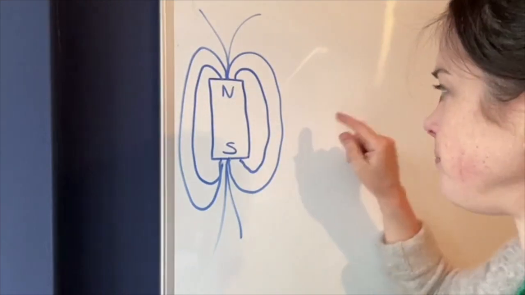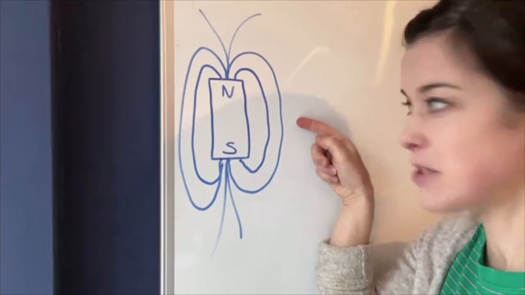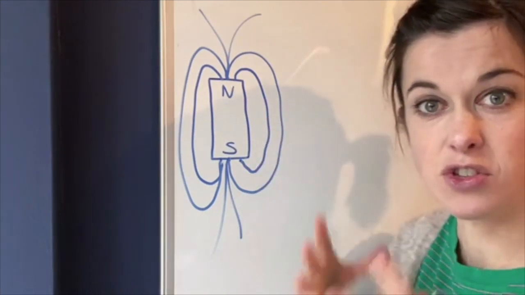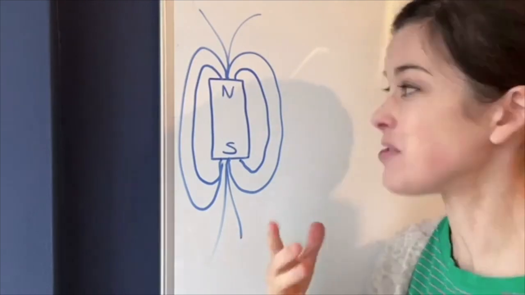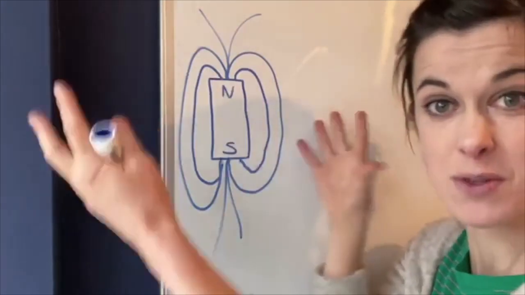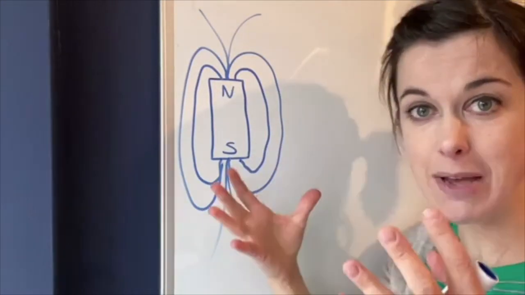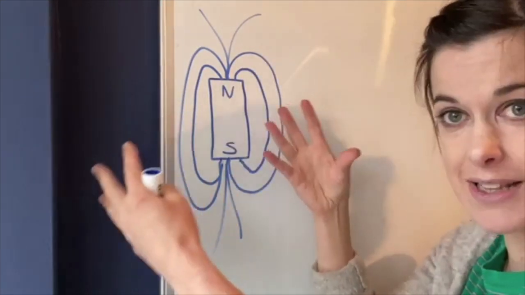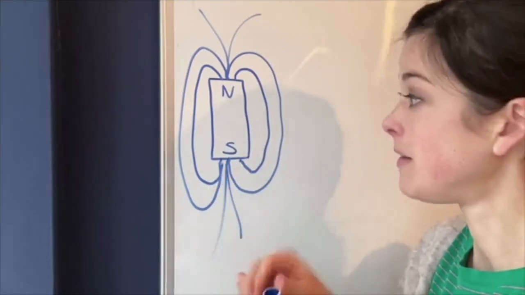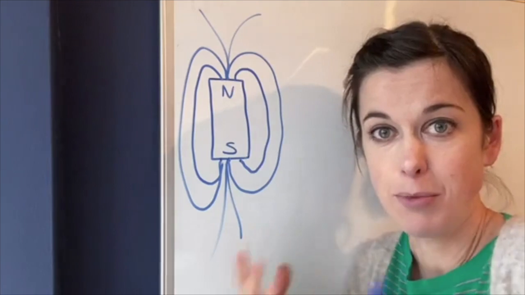And we know, don't we, that if you held a paper clip there, you would feel a bit of a pull, but not as much as if you held it closer. So the closer you get to the magnet, the stronger the magnetic field is. And if it was a teeny tiny magnet, you wouldn't feel that much of a pull. But if it was a really big or really strong magnet, you'd feel more of a pull. So big magnets tend to have a stronger magnetic field, more of a pull. Little magnets, less of a pull. And the closer you get to them, the more you feel that strong pull as well.